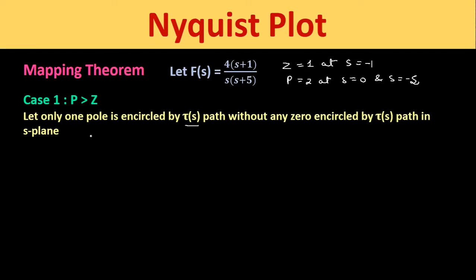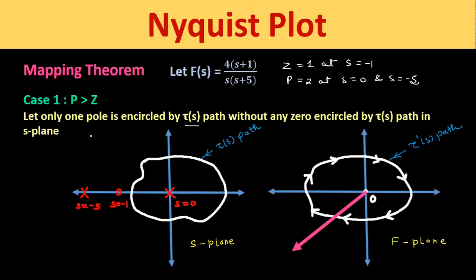So to understand this, we will take these figures. In this first figure, which represents the s plane, we can see that only one pole at s equal to 0 is encircled by this tau of s path, and one pole and one zero are outside this tau of s path, as we can see here. That means the number of poles encircled by this tau s path will be greater than the number of zeros encircled by this tau s path.